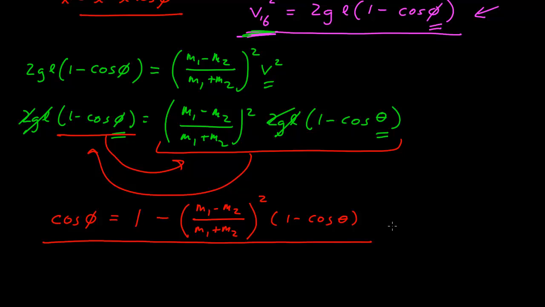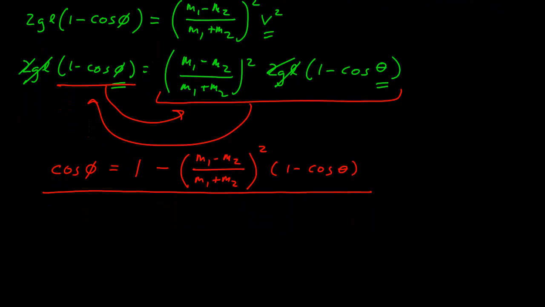All right. And so, interestingly, if I now look at this, what can I say? What happens in the limit of either mass becoming infinitely large, if mass 2 is much larger than mass 1 or the other way around? In either of those cases, this mass term goes to 1.